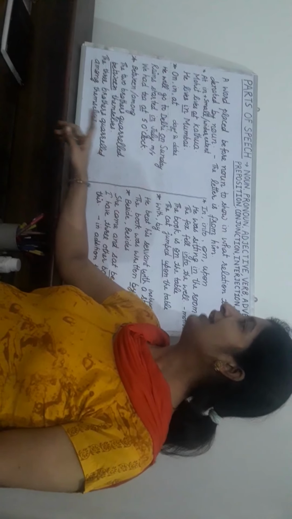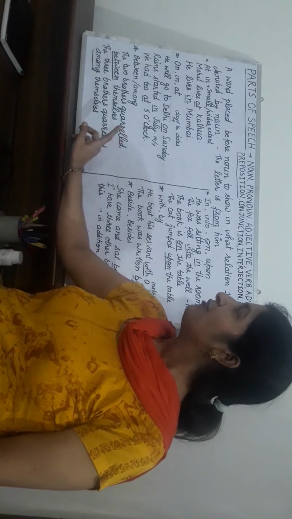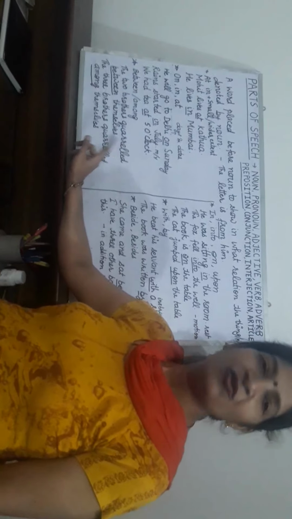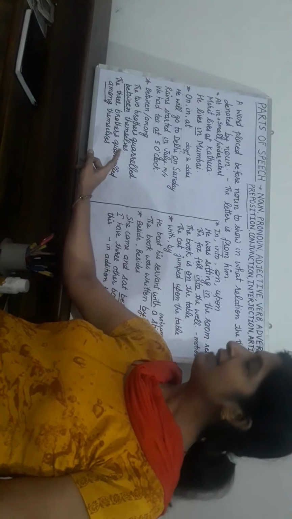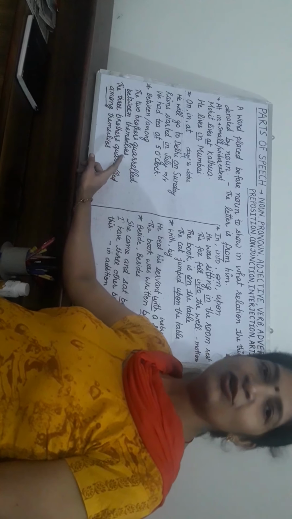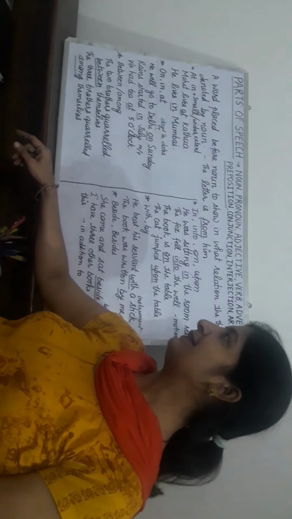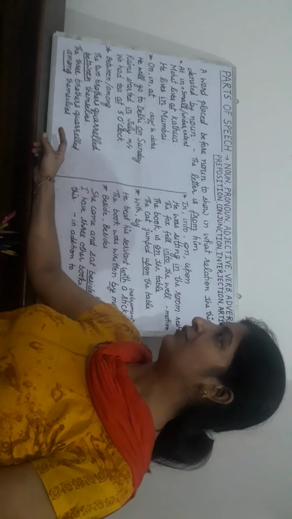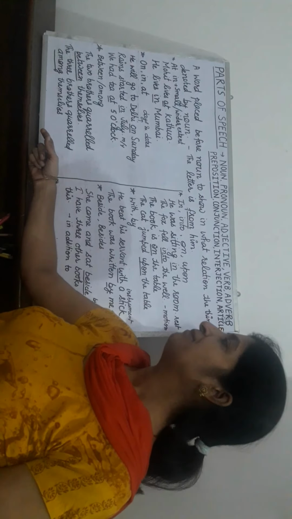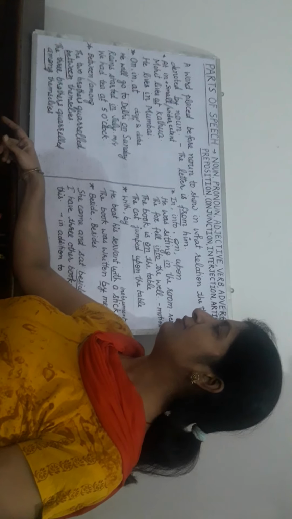Next, on, in, at. We use on for days and dates, in for months and years, and at for a point of time. Like, he will go to Delhi on Sunday. Rain started in July. We had tea at 5 o'clock. Now, on, in, and at we can use particularly with the difference of their uses.